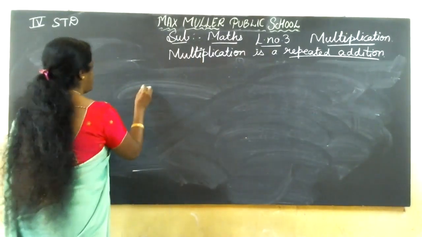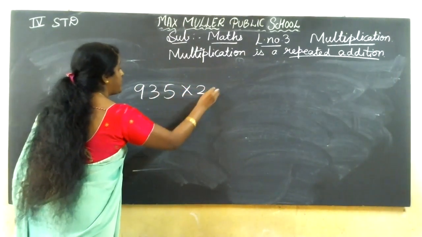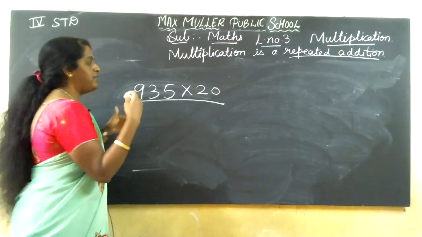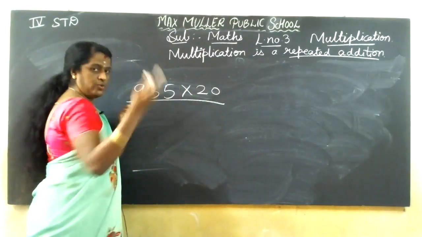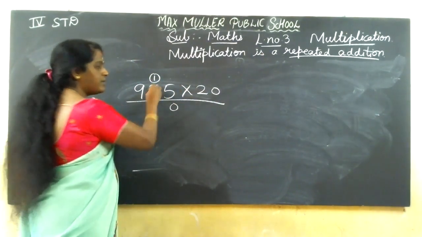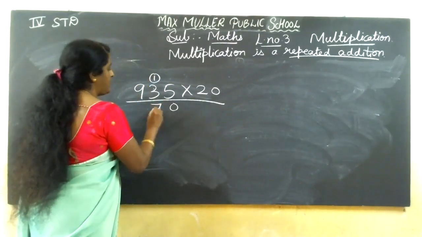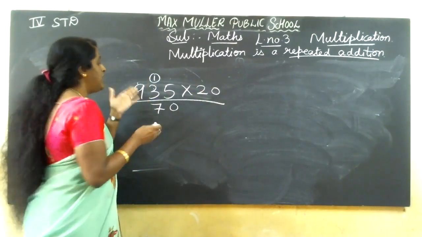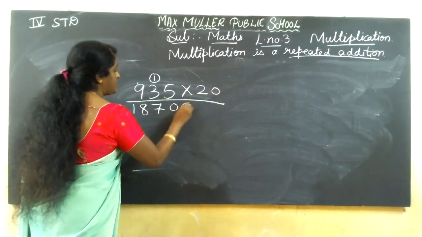What number shall I write? When we multiply by 20, if I multiply by 10, we'll get the same number. When we multiply by 20, the 0 will come down. 2 ones are 2, 2 fives are 10. 2 threes are 6, plus 1 is 7. 2 nines are 18. No carry, so I'll write the direct answer. I'll bring down this 0.